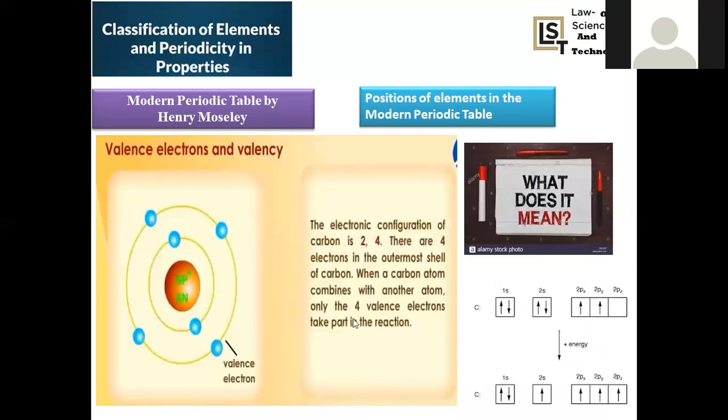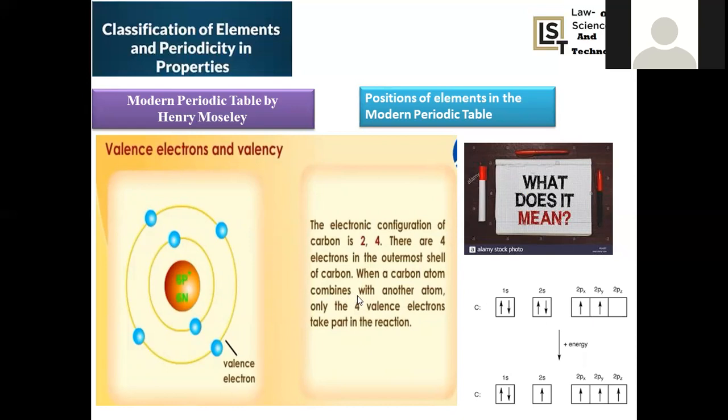So now let us see what is so extensive about the study of valency electrons and valency, because the total concept is purely based on these valency electrons only. Let us have a detailed explanation by taking carbon as an example. When you take carbon, what is the atomic number? The atomic number is 6. What will be the electronic configuration? 1s2, 2s2, 2p2, right? 1s2, 2s2, 2p2 will be the electronic configuration.